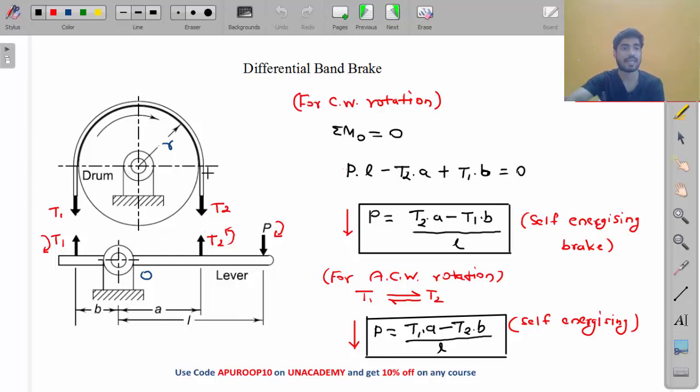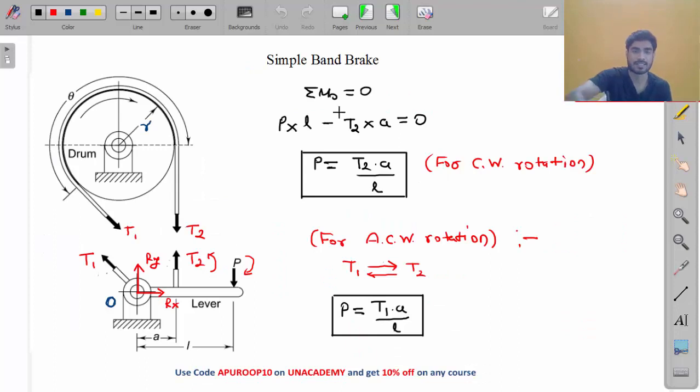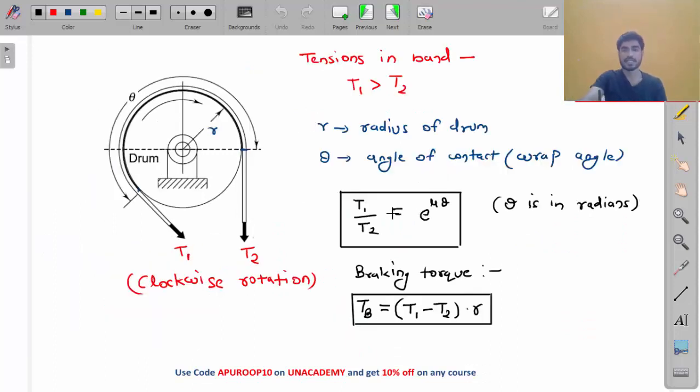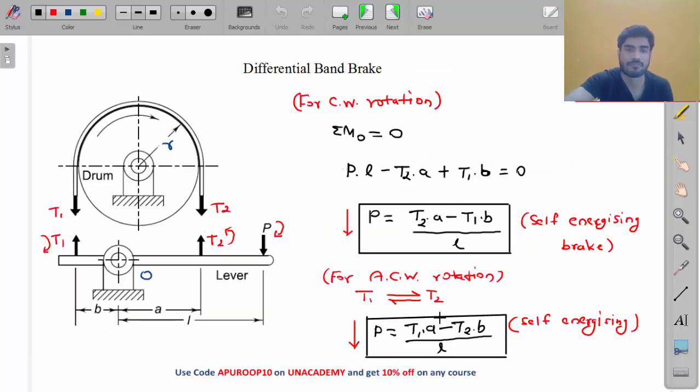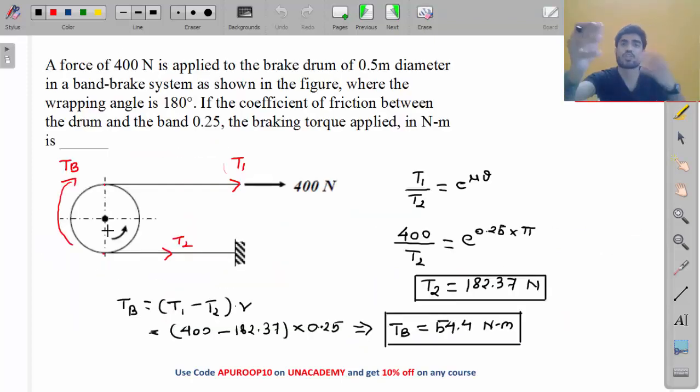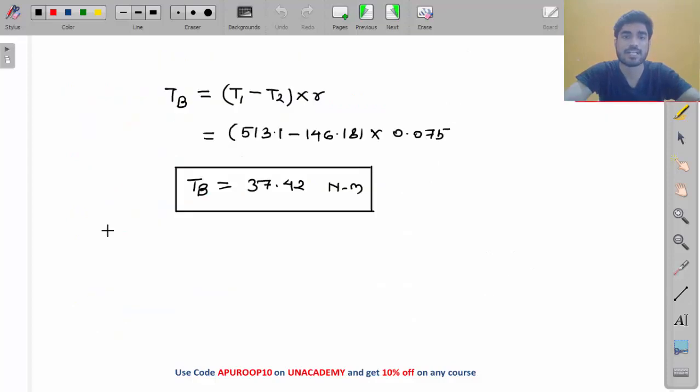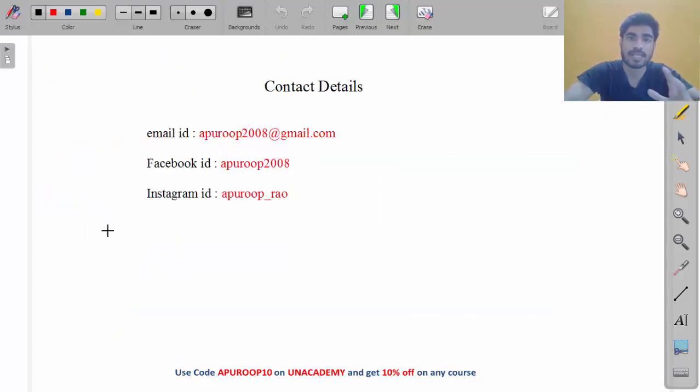We saw that differential band brake is a self-energizing brake. Now you don't need to memorize these equations. You just need to memorize these two relations: T1 by T2 equals e to the power mu theta, and TB equals T1 minus T2 into R. Another relation can be found just by taking moment about the hinge. So try to solve all the problems related to brakes. Brake is the most important topic from GATE point of view. Every year there is a numerical from brake. So this was the end of design of brakes. I hope you learned something today, my friend.